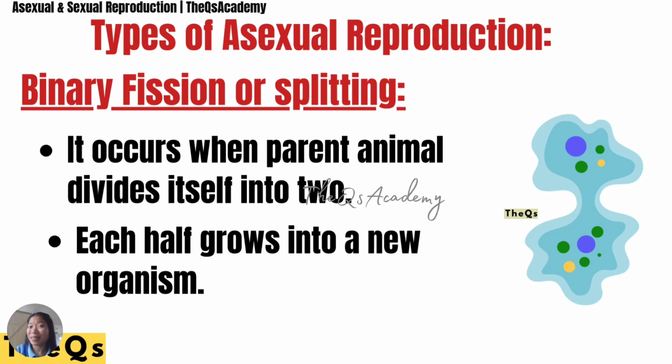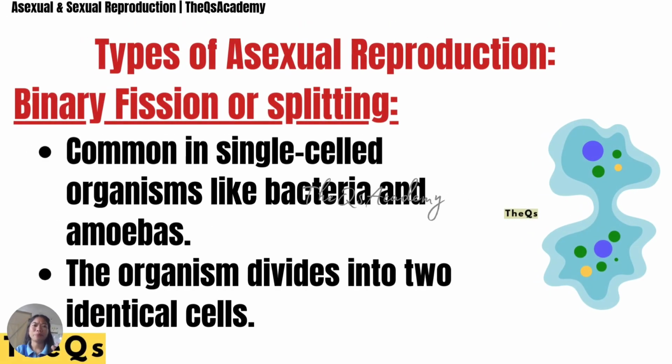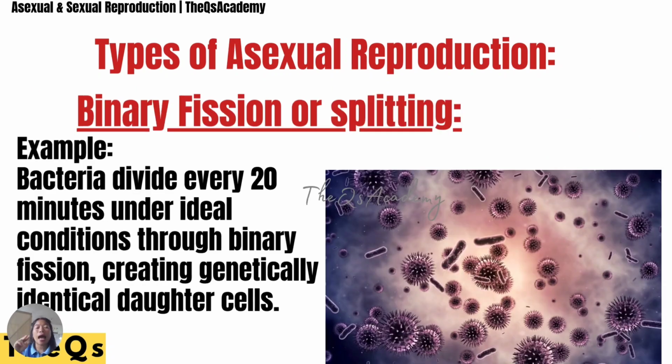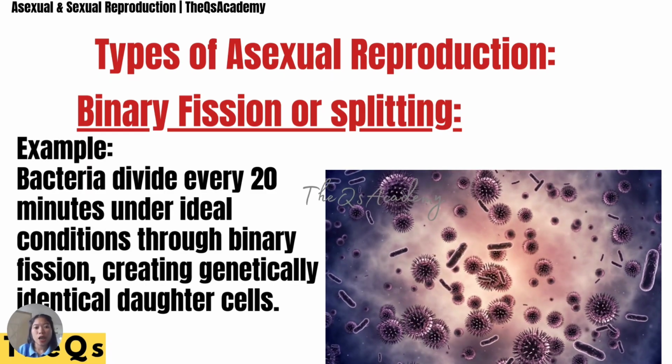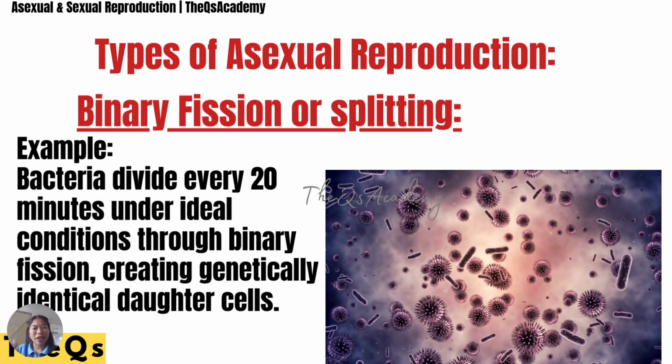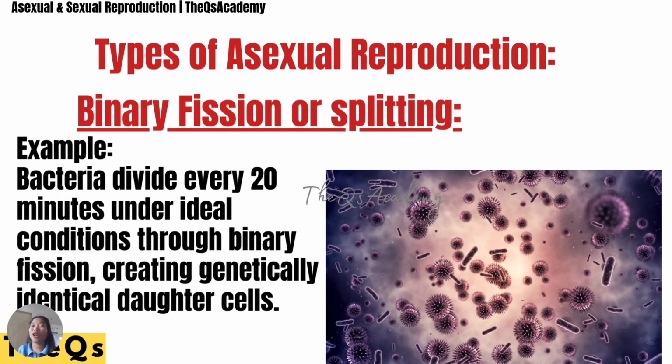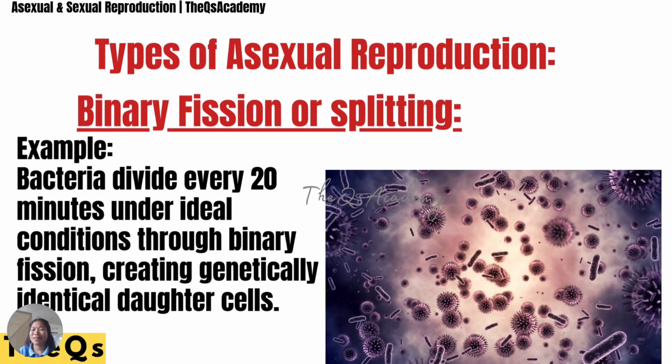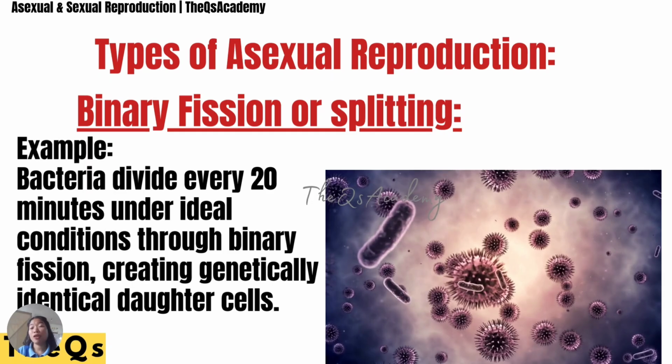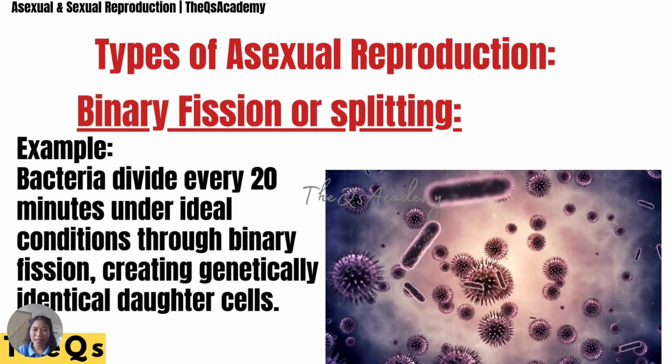Let's dig deeper. Binary fission or splitting is common in single-celled organisms like bacteria and amoebas. The organisms divide into two identical cells under ideal conditions through binary fission, creating genetically identical daughter cells. So bacteria is the best example for this. They split, they multiply.